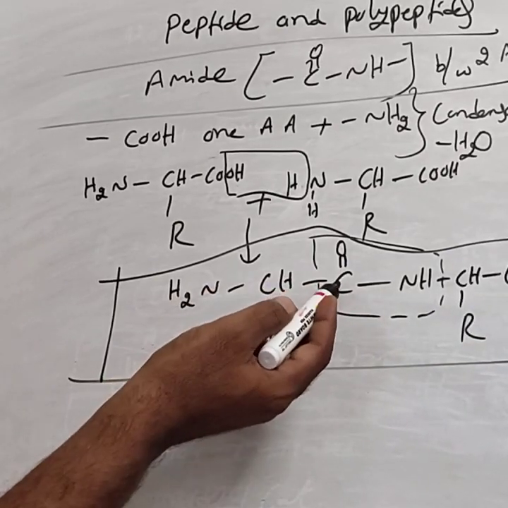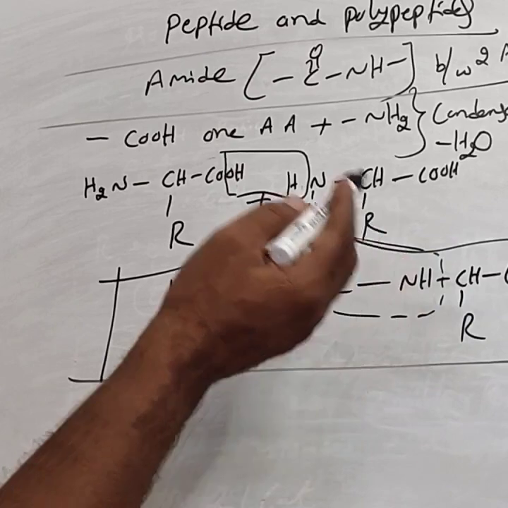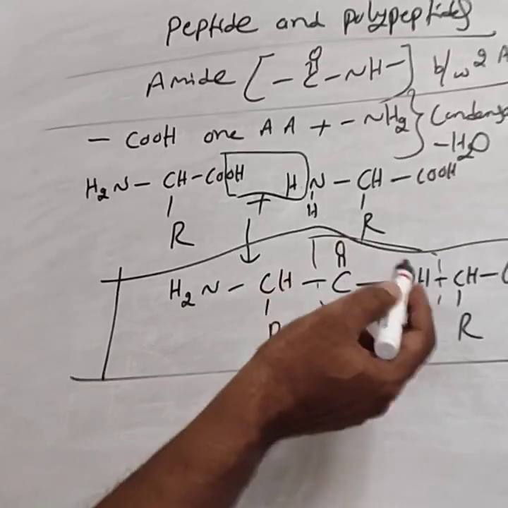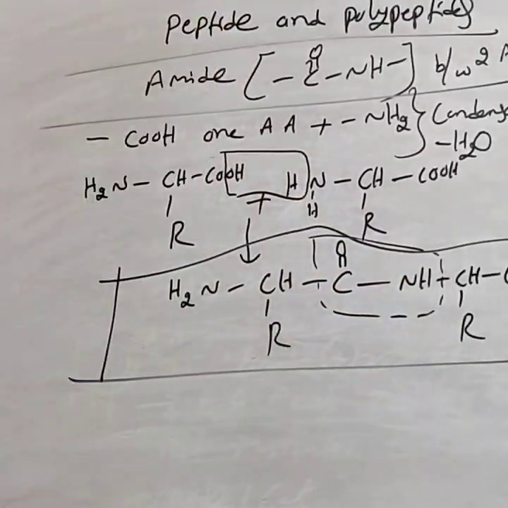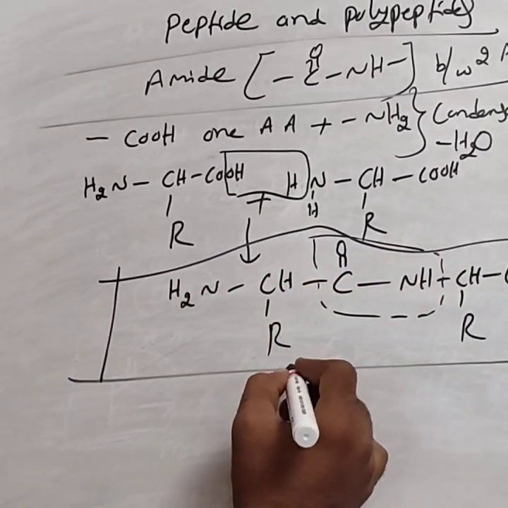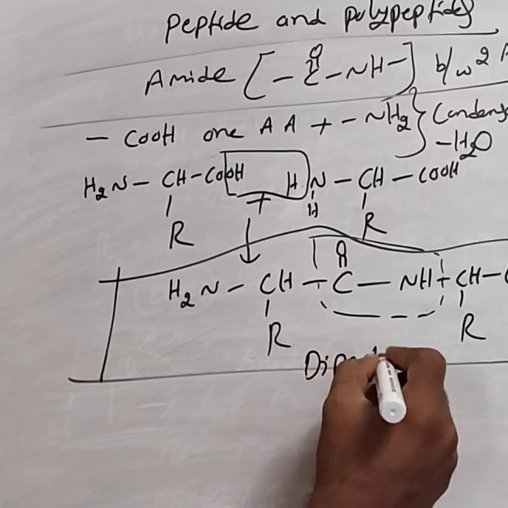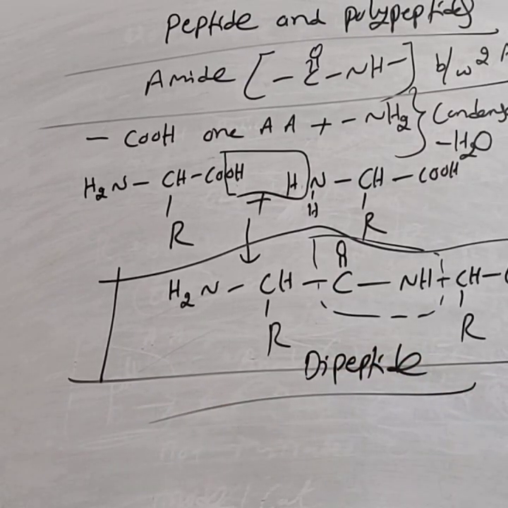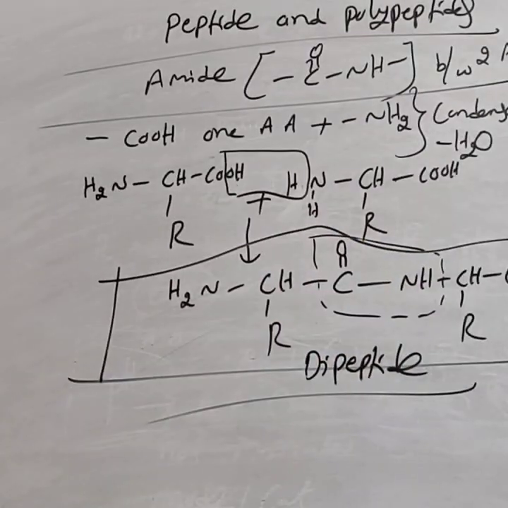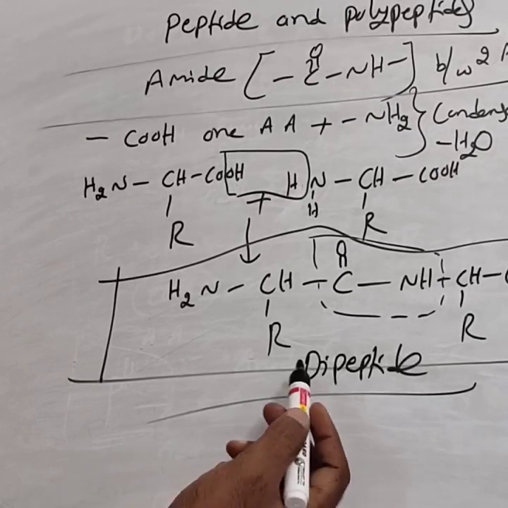The carboxylic group of one amino acid and the amine group of another amino acid undergo condensation, resulting in the formation of an amide bond. The amide means the CONH linkage, and that amide bond we can call a peptide bond. This is commonly called a dipeptide. A dipeptide means a peptide bond formed between two amino acids.